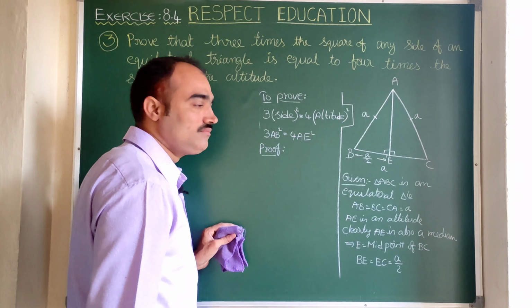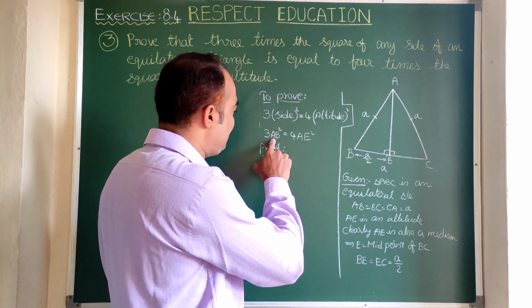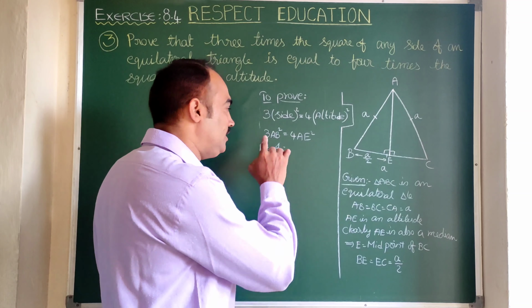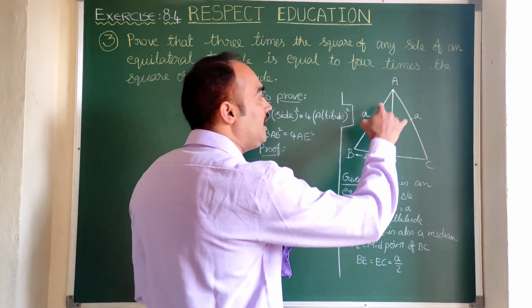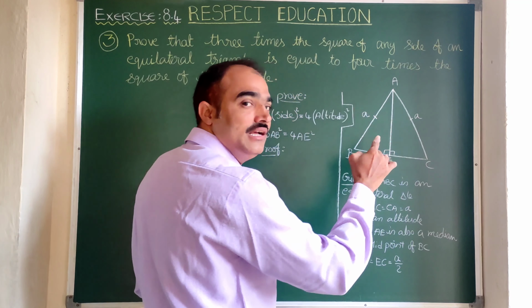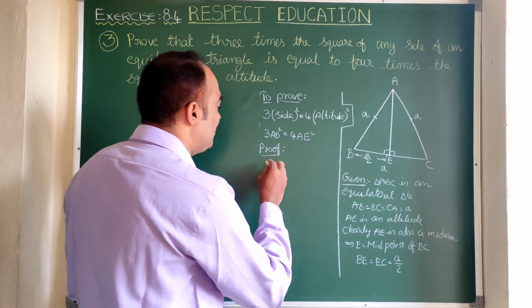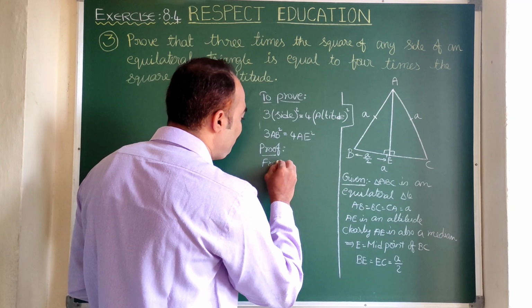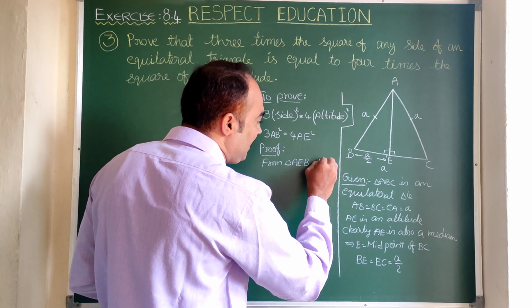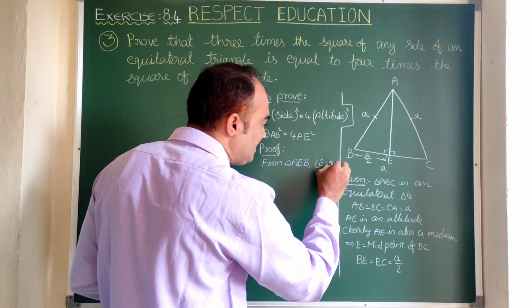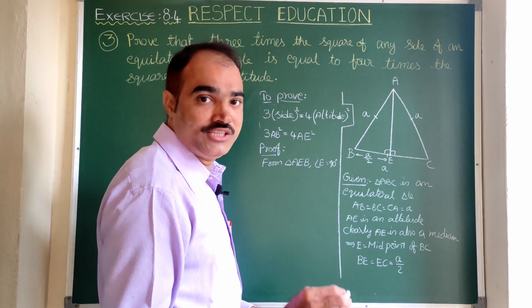Right. Here the AB value is already known to us, that is small a. So AB square will be small a square. Now here the AE value is not known, so we need to find AE. Let us consider triangle AEB in which angle E equals 90 degrees. Whenever we get a right angle triangle, we apply the Pythagoras theorem.